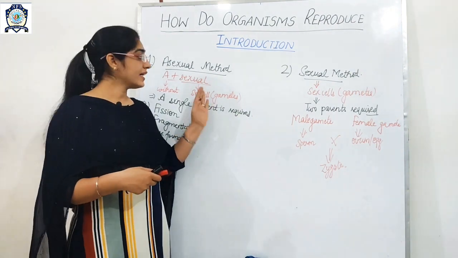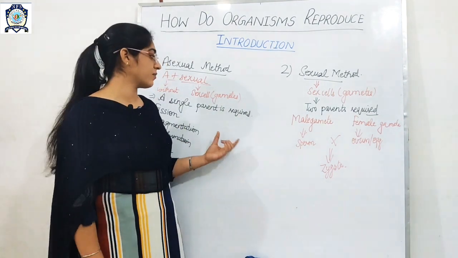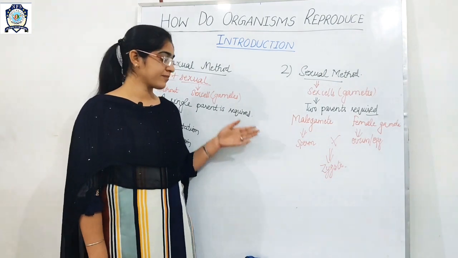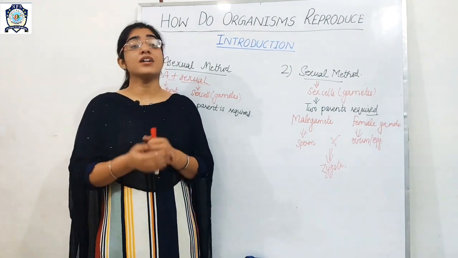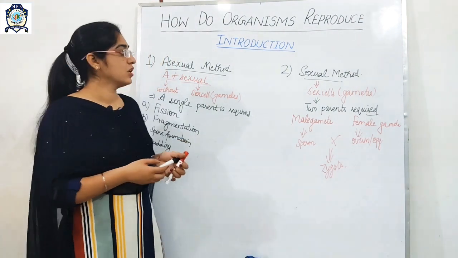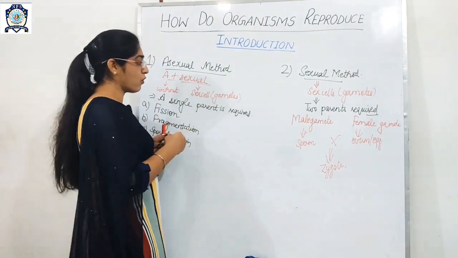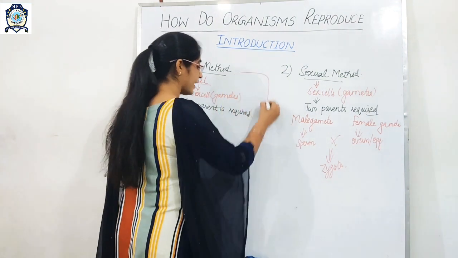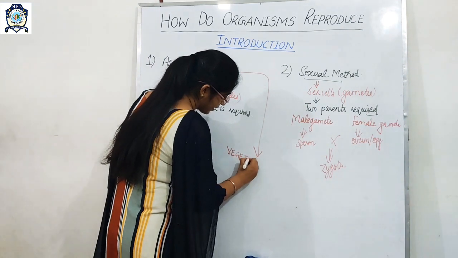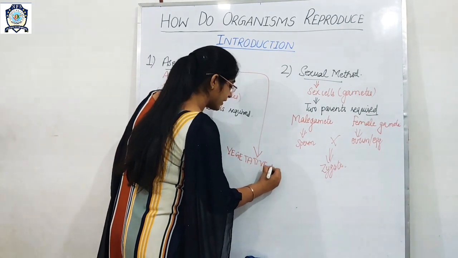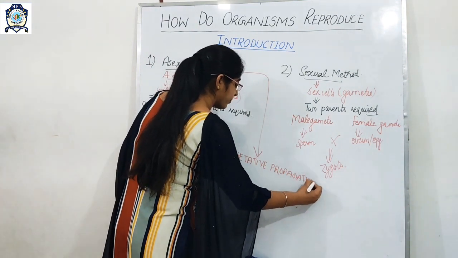In the asexual method, almost all unicellular organisms reproduce through it. Now the question arises: how are new plant parts formed? They also reproduce by another type of asexual method, and that is called vegetative propagation.